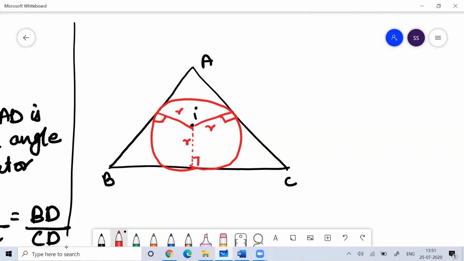Always remember that the incenter is equidistant from all the sides of the triangle.